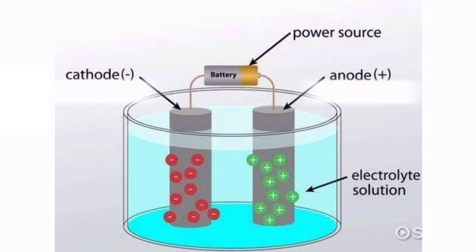Therefore, there is a continuous motion of electrons from cathode towards anode. So electric current continues to flow in a cell. Current is defined as the rate of flow of charge, means how much charge is flowing in 1 second. So it is called the current. We measure current in the unit ampere, for which we use the symbol capital A. This unit is named after the scientist Ampere.